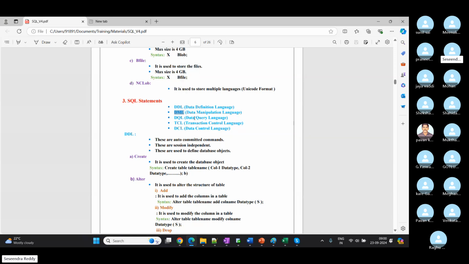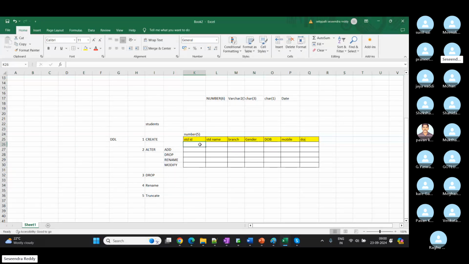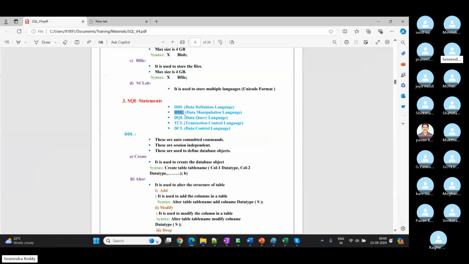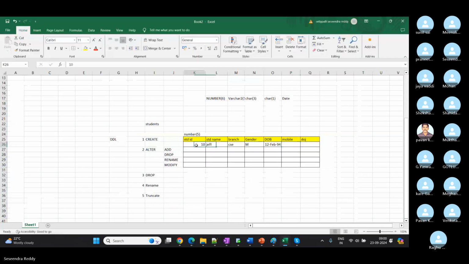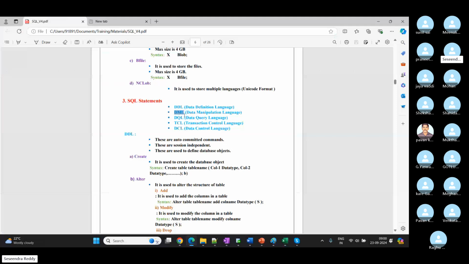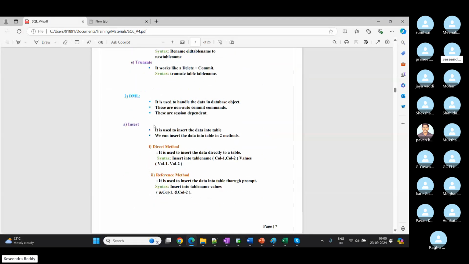So if we have a table, right, and now we are going to store your data. One student record. So what is the ID? Let's say 10. And what is the name? Jeff. What is the branch? CSC. Right? Gender, male, date of birth. All this information we are going to provide by using an insert script. Okay? So if we want to work on data, we are going to use DML, data manipulation language. We have three commands. We'll see what they are.